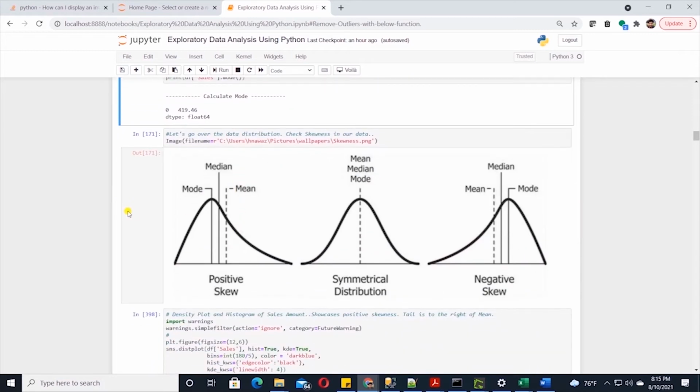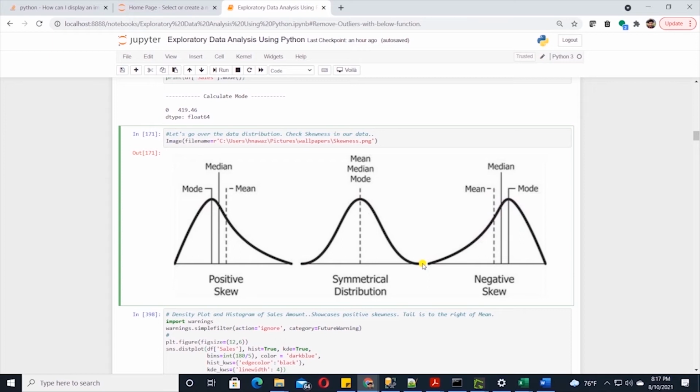Let's move on to the data distribution and check the skewness in our data. I am displaying an image of possible distributions in a dataset. In a symmetrical distribution, data is evenly distributed on both sides of the mean, mode, and median. We have a positive skew if the peak is to the left of the mean and the tail is to the right. And we can have a negative skew, which is the opposite of positive, with the peak to the right of the mean and the tail on the left side.